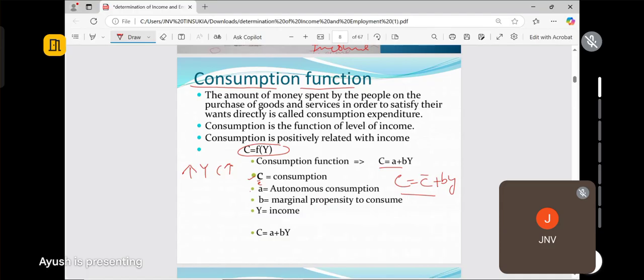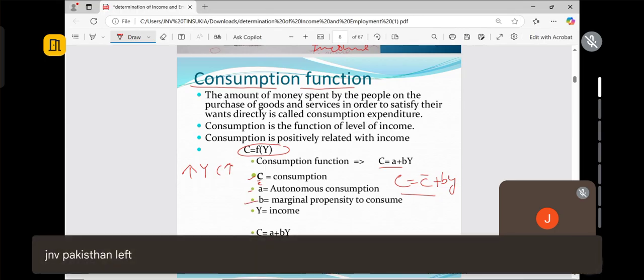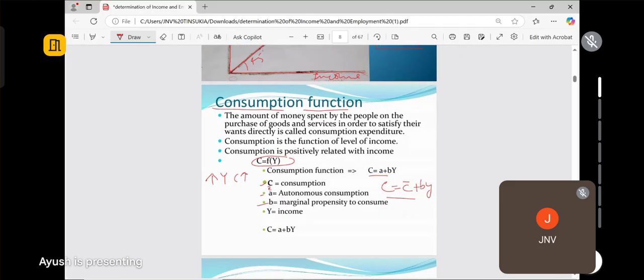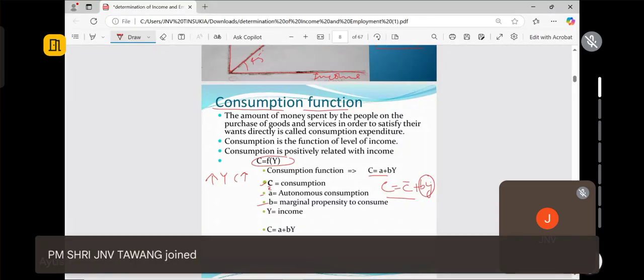Then we have the B. B is the marginal propensity to consume. This we are going to study later on, but we can say this is the induced consumption, which changes with the change in the income. So that is your marginal propensity to consume.